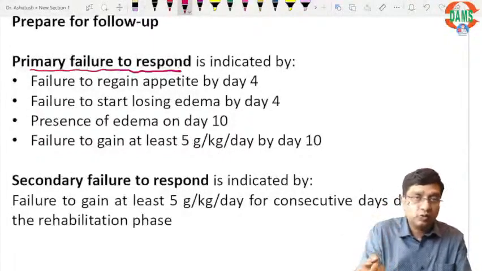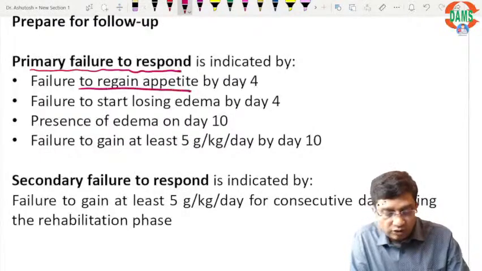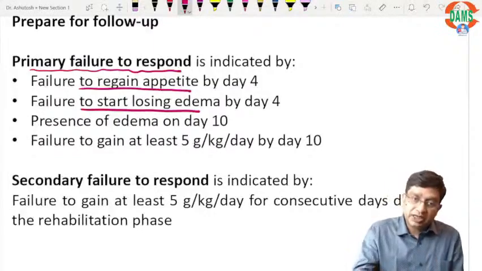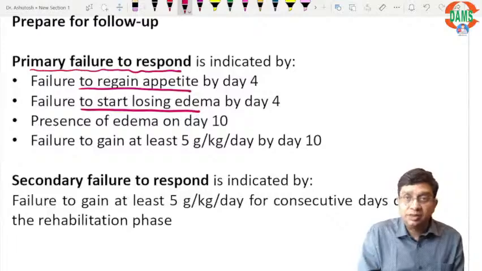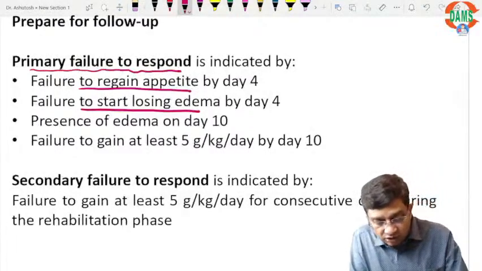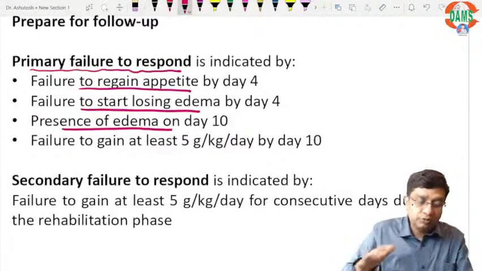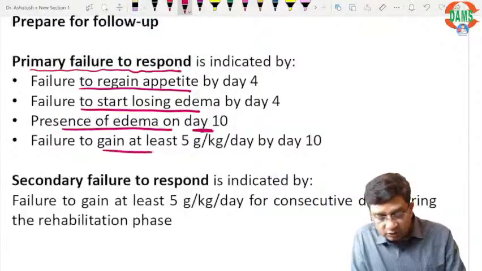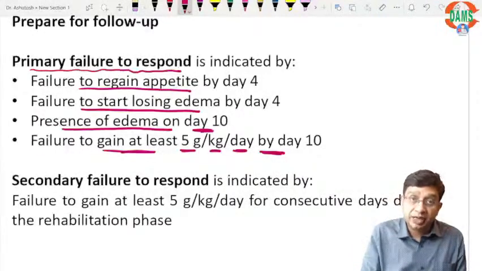One is day 4, one is day 10. Normally the child should regain appetite by day 4 and the edema should start decreasing by day 4. The edema should be completely gone by day 10, and failure to gain at least 5 gram per kg per day by day 10 is what we call primary failure.